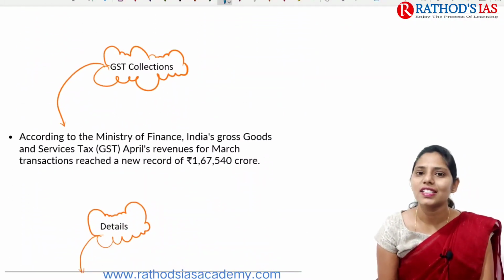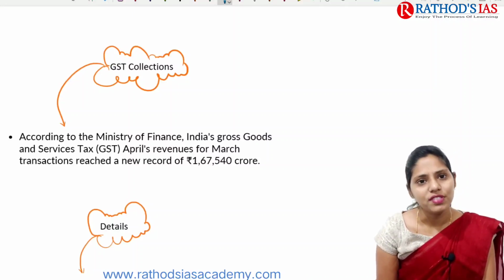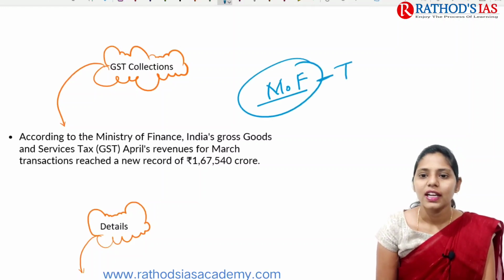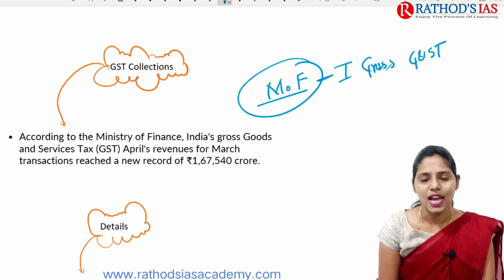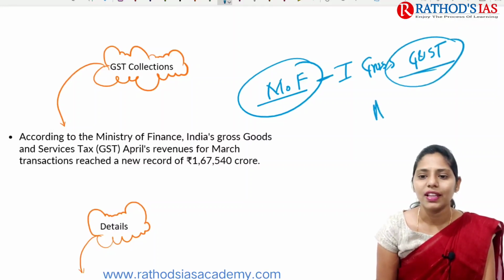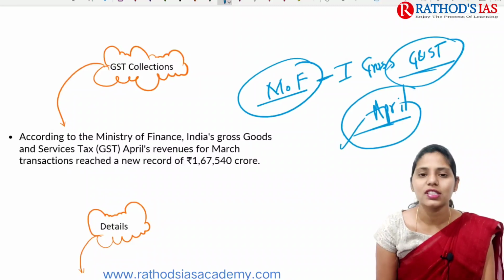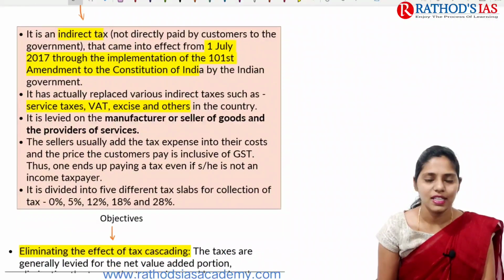So why is this GST in news? Because of GST collections. According to the Ministry of Finance, India's gross goods and services tax, that is GST, in the month of April, the April revenues, which are very high, is about 1.67 crore rupees. So if you see the details, it mainly says that.